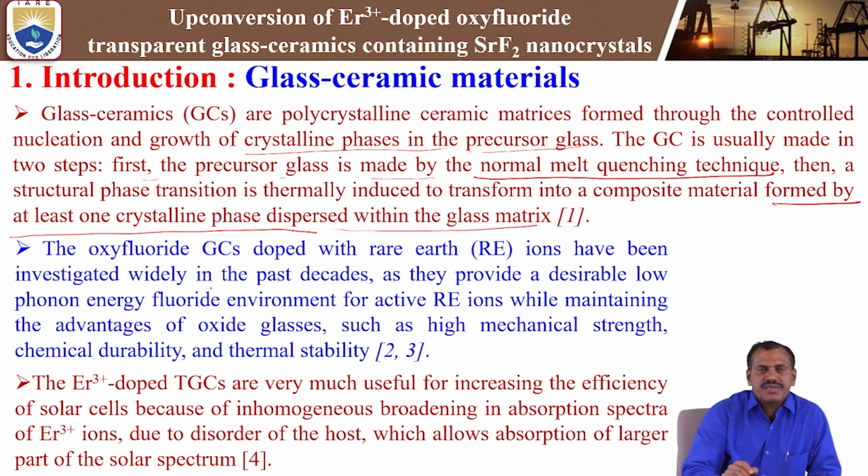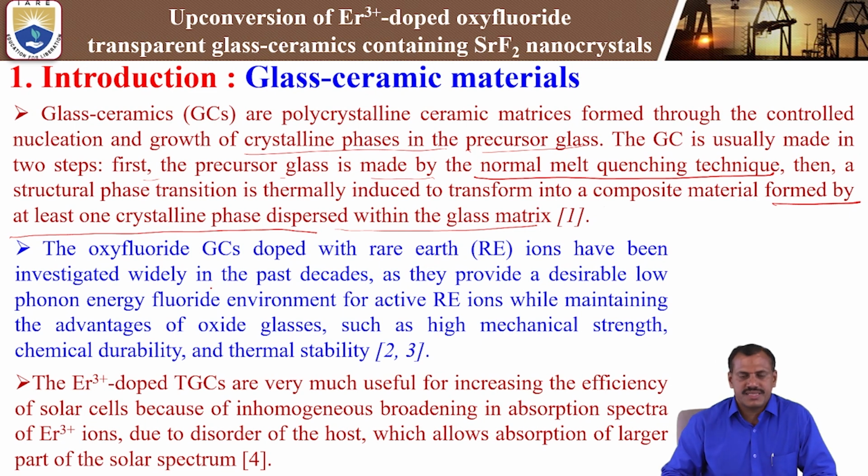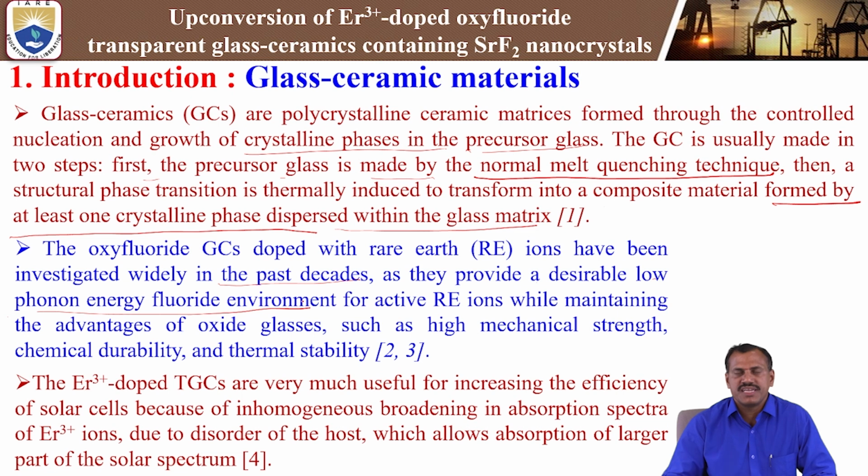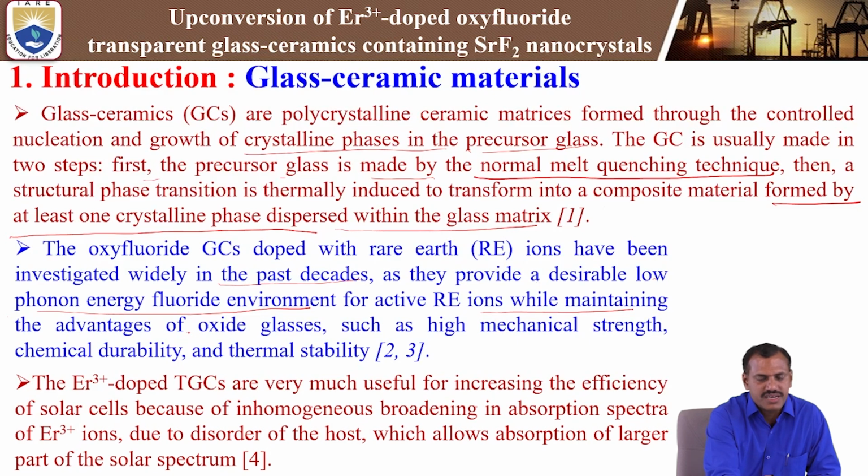Next, oxyfluoride glass ceramics doped with rare earth elements have been investigated widely in the past decades as they provide a desirable low phonon energy. That is the fluoride environment. Whenever we dope with fluoride content, it will reduce the phonon energy. Phonon energy, that means vibration energy, will be reduced from high to low. That is why we add the fluoride content to the active rare earth ions, while maintaining the advantages of oxide glasses such as high mechanical strength, chemical durability, and thermal stability.